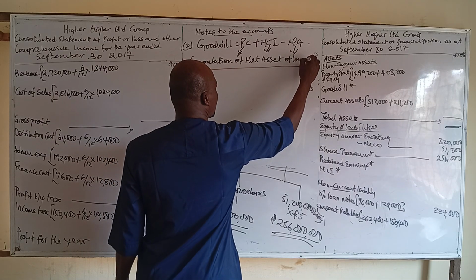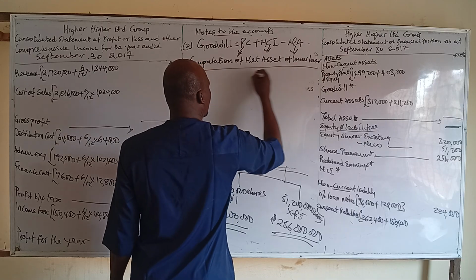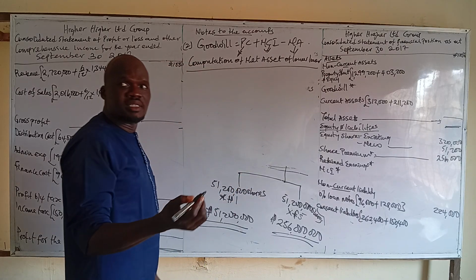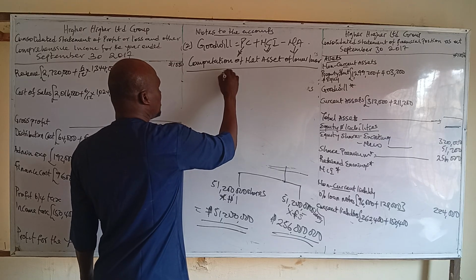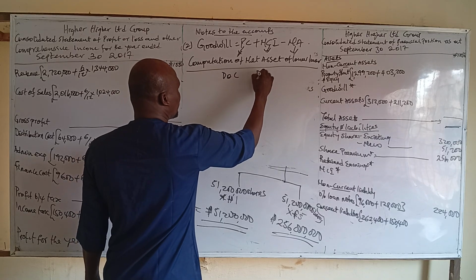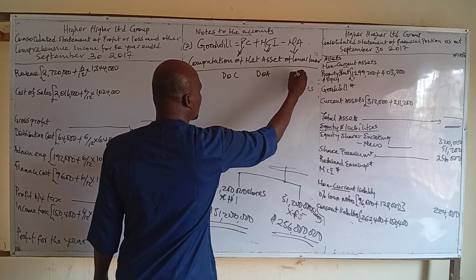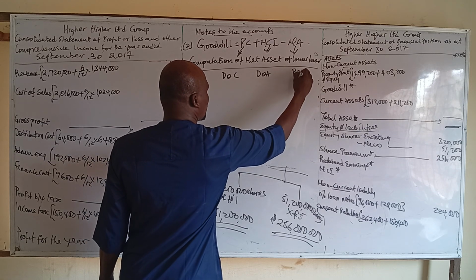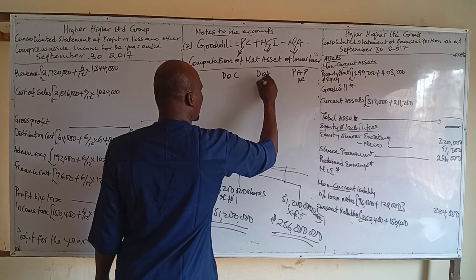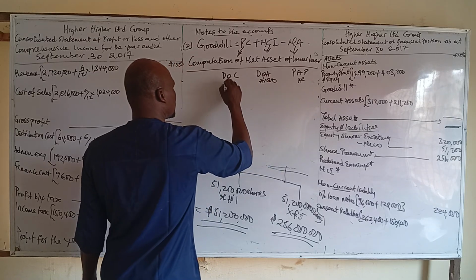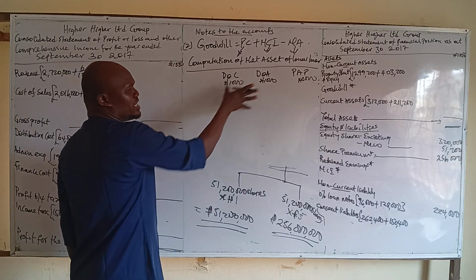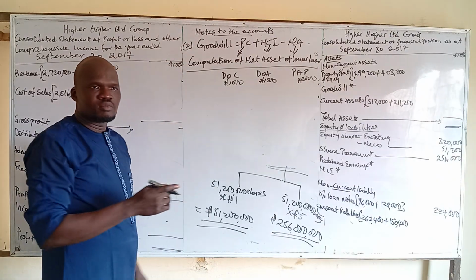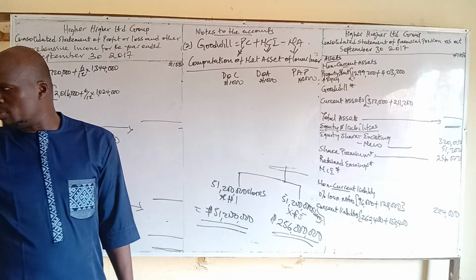Net asset of the lower. We have 3 columns, right? So we have the reporting date, date of acquisition, then post-acquisition profit. So we are using the equity component of the subsidiary.